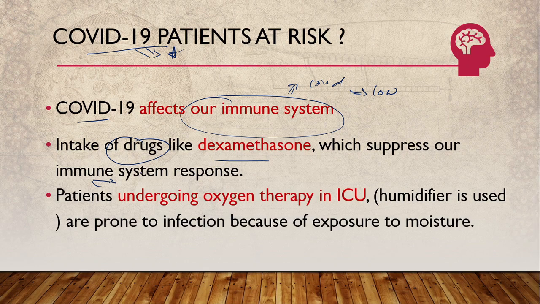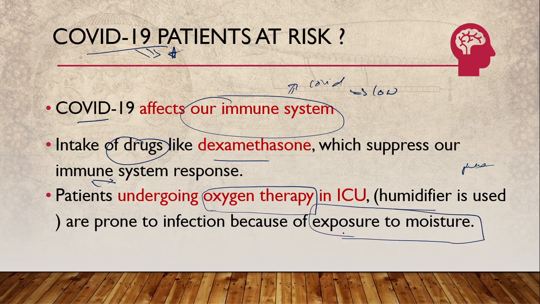Also, patients in the ICU taking oxygen therapy for COVID-19, since a humidifier is used in the ICU and this fungus is found in the general environment, when the patients are exposed to this air, meaning moisture in the ICU room, they are prone to the infection.